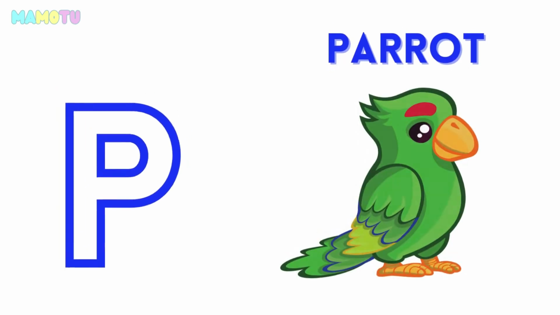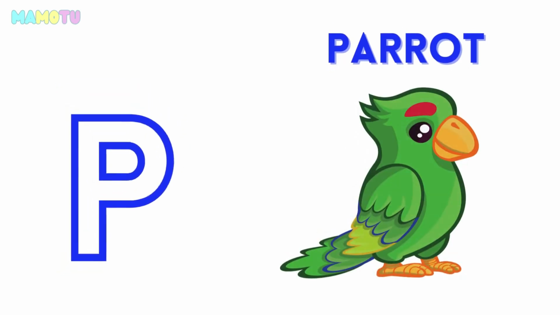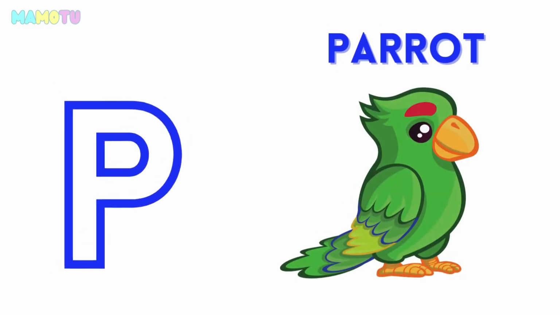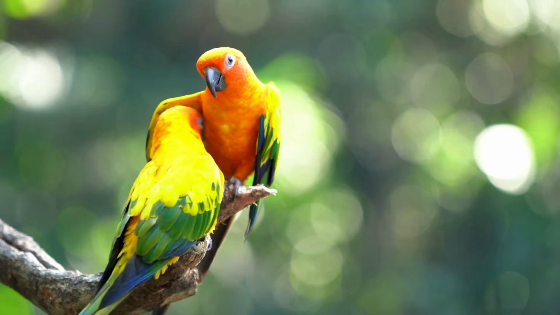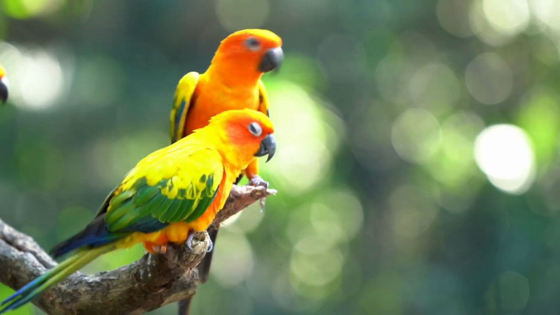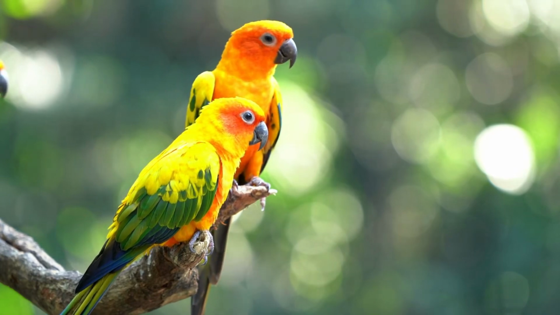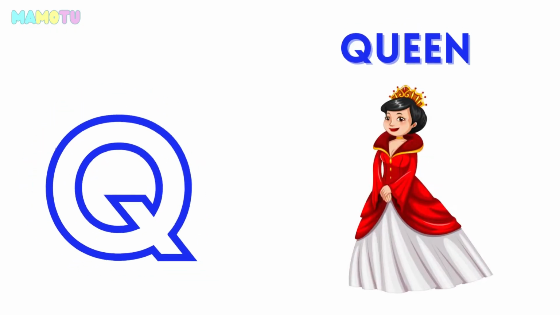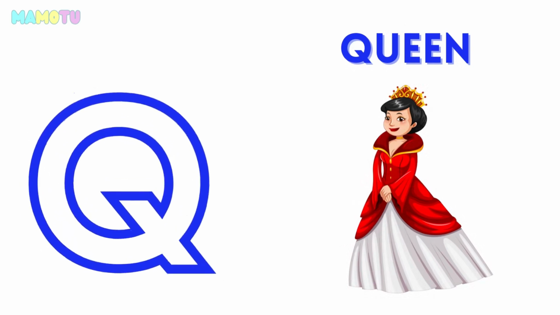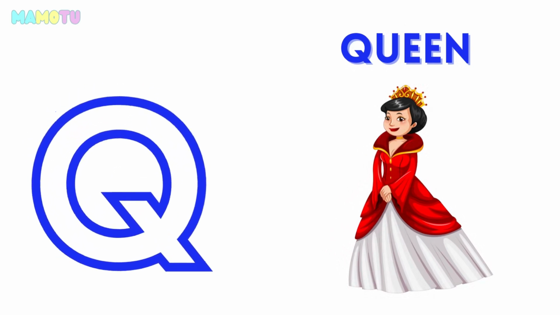P for parrot. P for parrot. Q for queen. Q for queen.